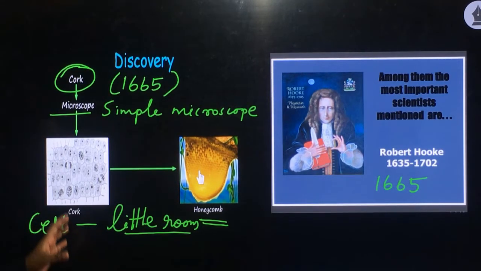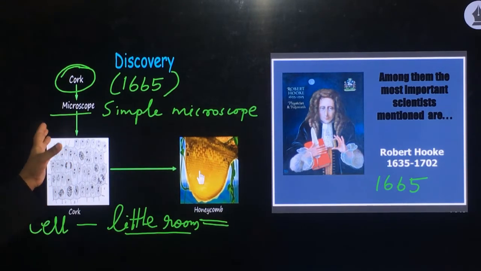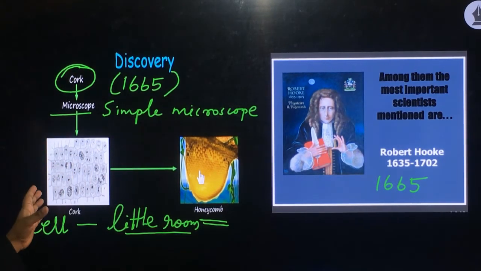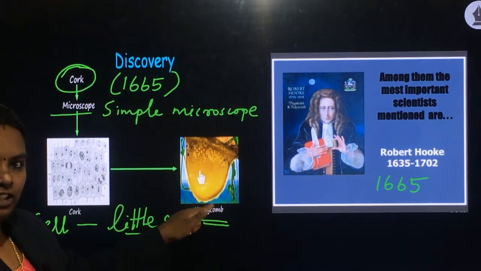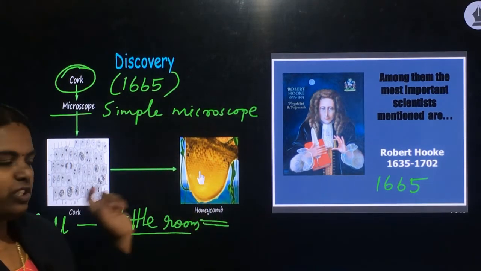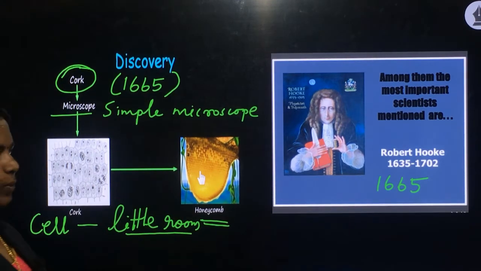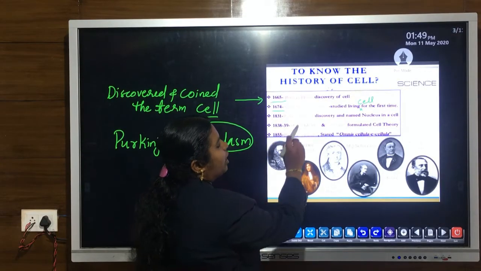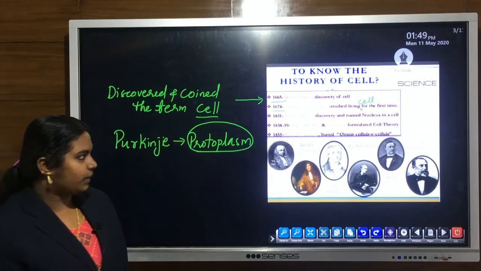When he observed under the simple microscope, he saw different types of cells which looked like a honeycomb-like structure, and he coined the term cell for that particular structure. The word meaning of cell is little room. So, in 1665, Robert Hooke discovered the cell and coined the term cell.